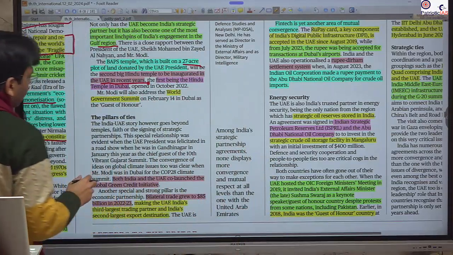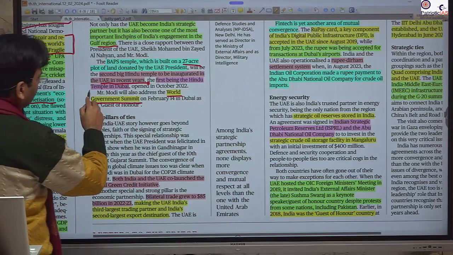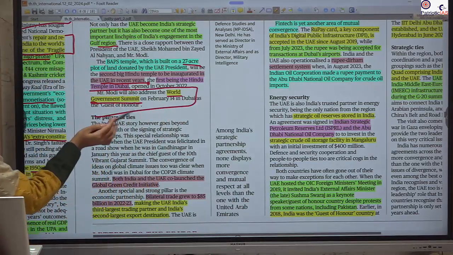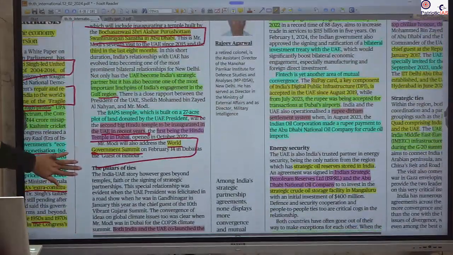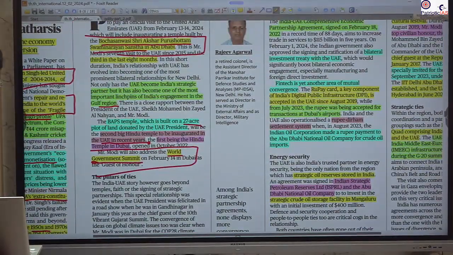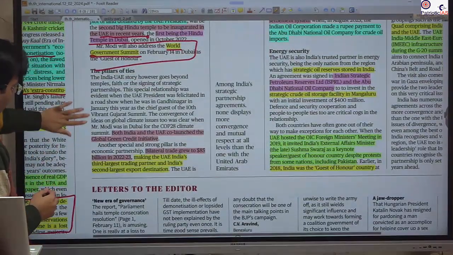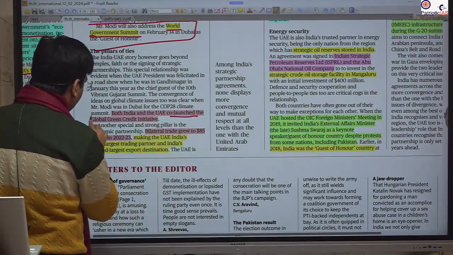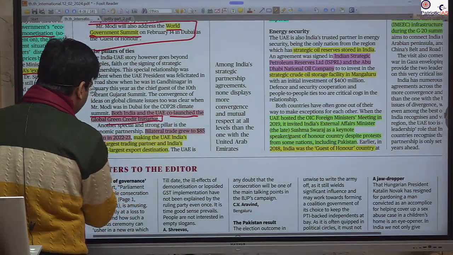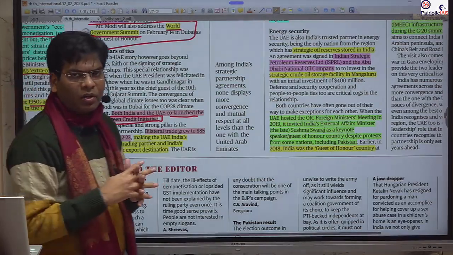We have seen that recently Mr. Modi addressed the World Government Summit in Dubai. So recently we saw there have been frequent visits from our Prime Minister. He has visited about 8 times, and this is the third in the last 8 months. Both our nation and the UAE have now co-launched the Global Green Credit Initiative. So please remember that.